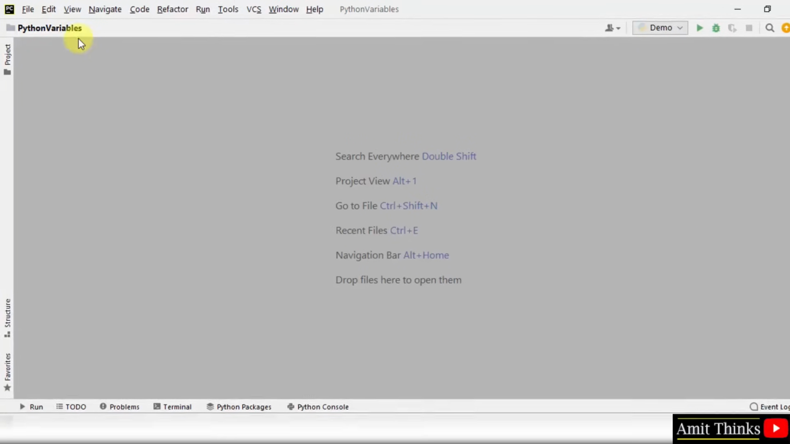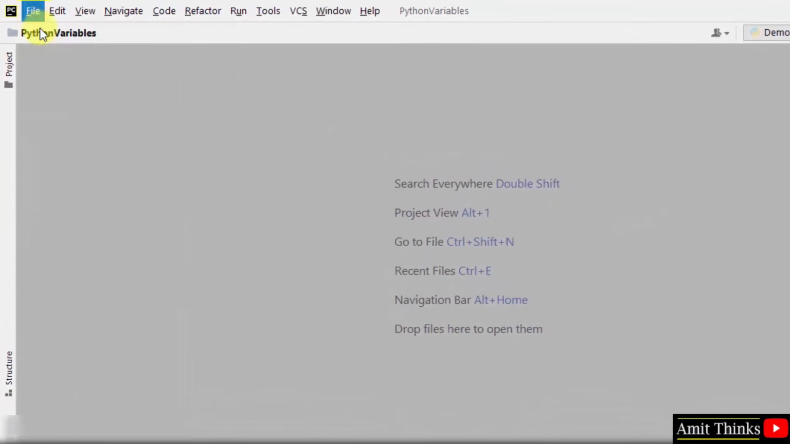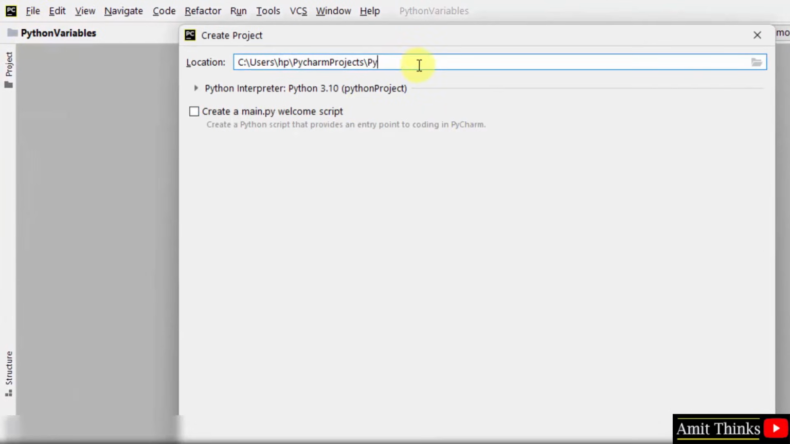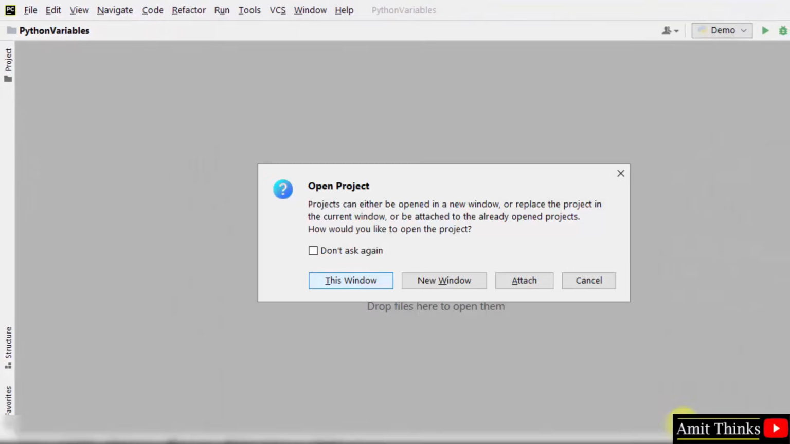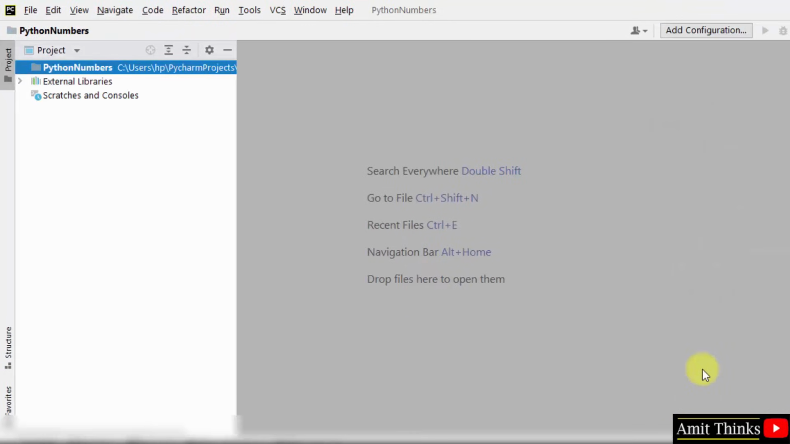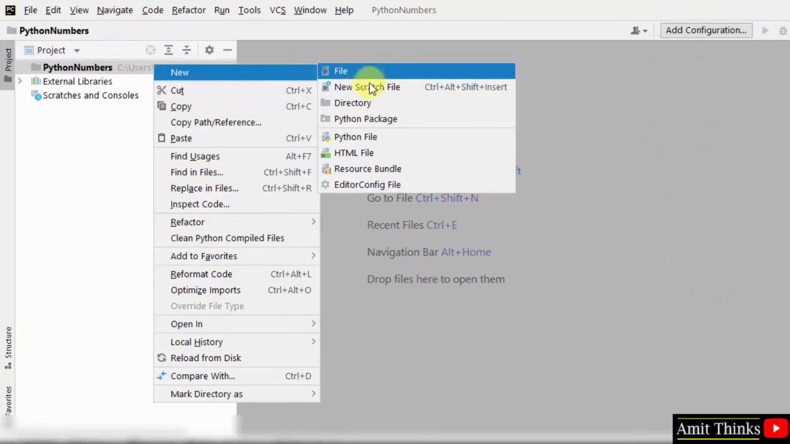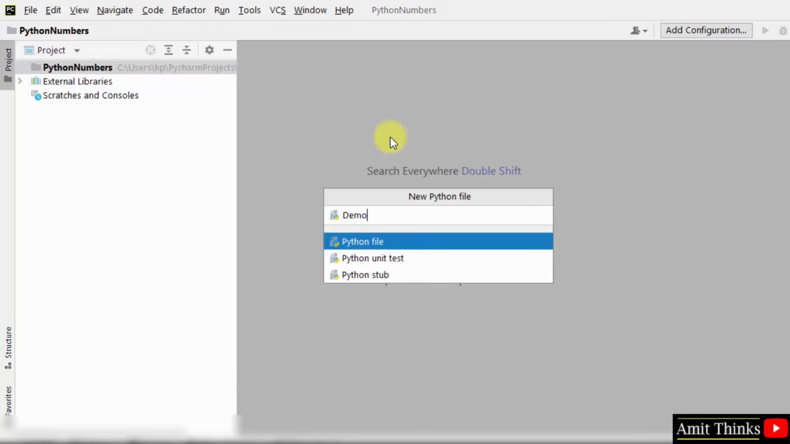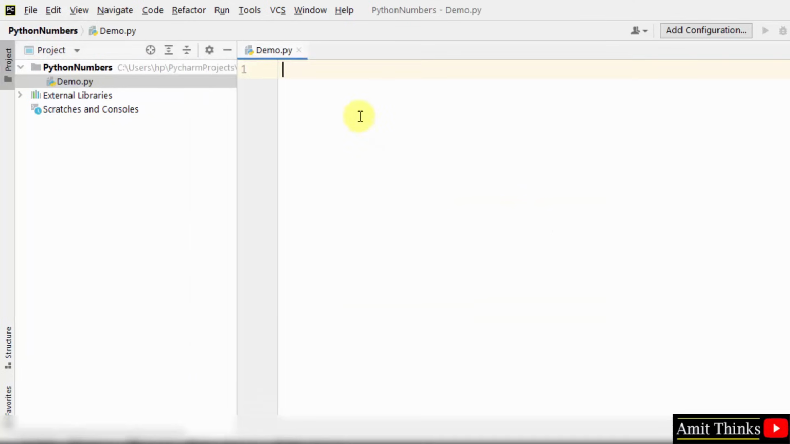So guys, here is our PyCharm. Let us create a new project, file, new project. Let me give it a name, Python numbers, and I'll click on create to create it. Now let us create a new file. Right click, new Python file, demo. On pressing enter, it will convert to demo.py.